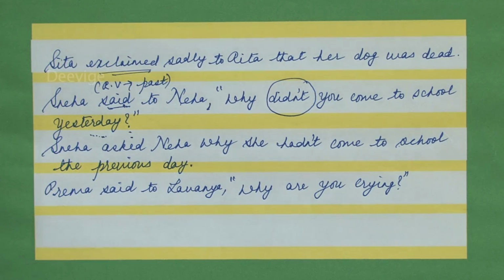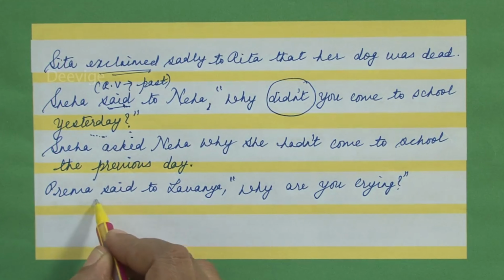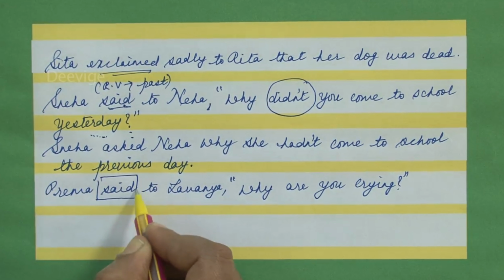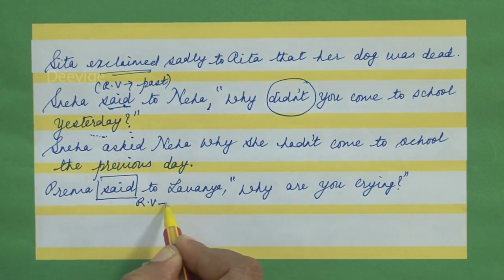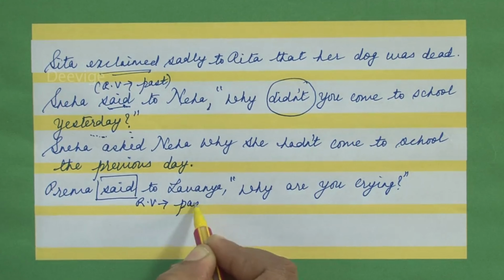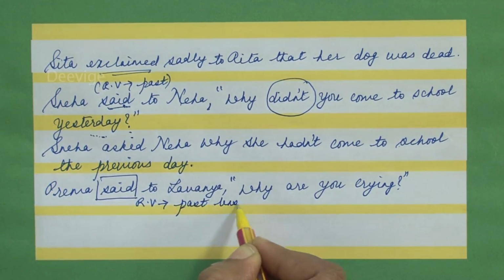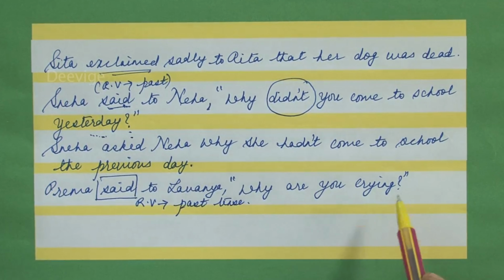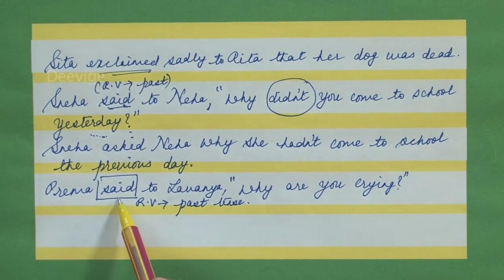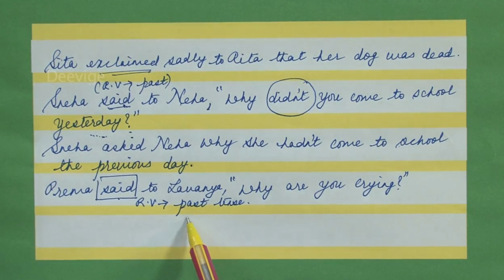Now, Prema said to Lavanya, why are you crying? Said is the reporting verb which is in the past tense. Right? And there is a question asked. And what is the question asked? Why are you crying? So how are you going to change this? This is the reporting verb which is in the past tense.